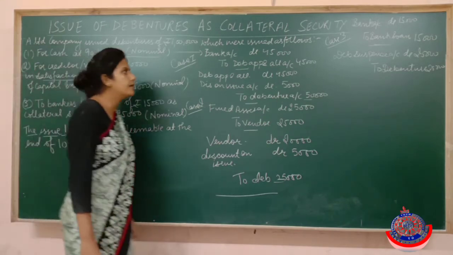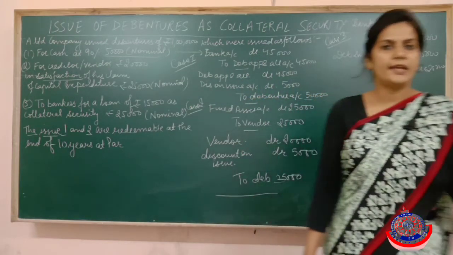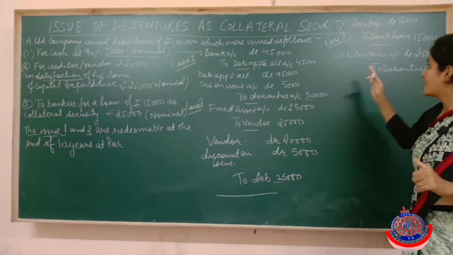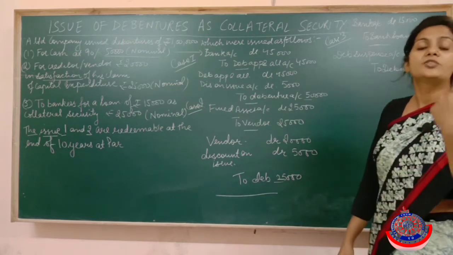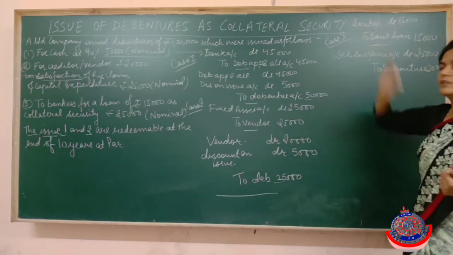They are saying that the debentures which you have issued under case 1 and case 2, why have they not included case 3? Because under case 3 the debentures are not issued in reality, it's just a fictitious transfer. So case 3 is not included.